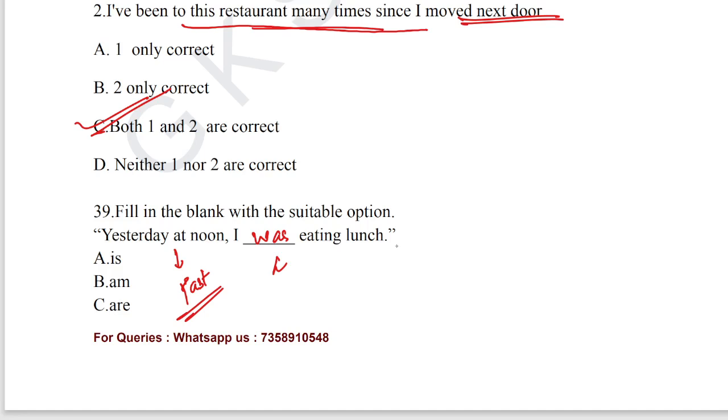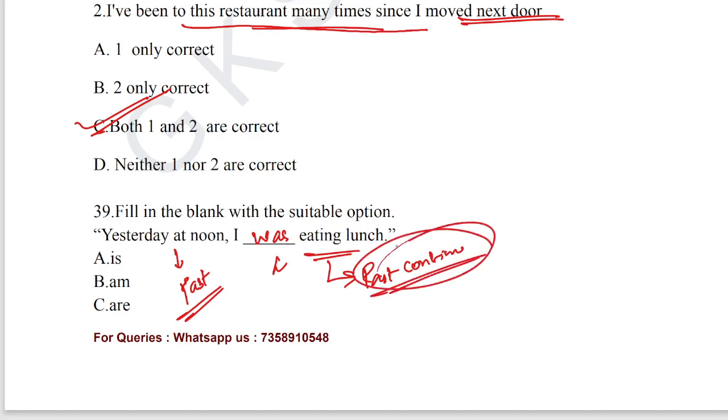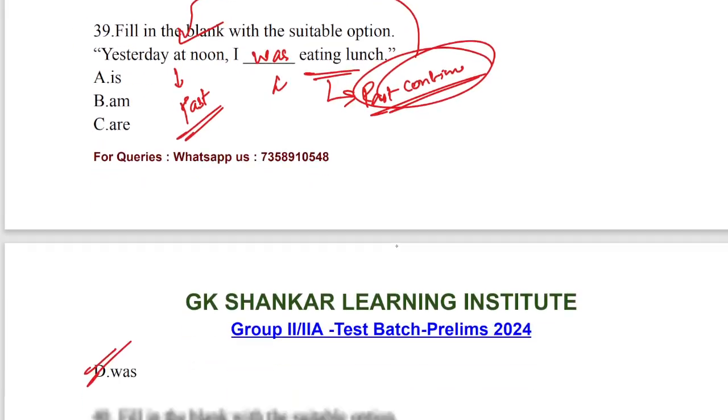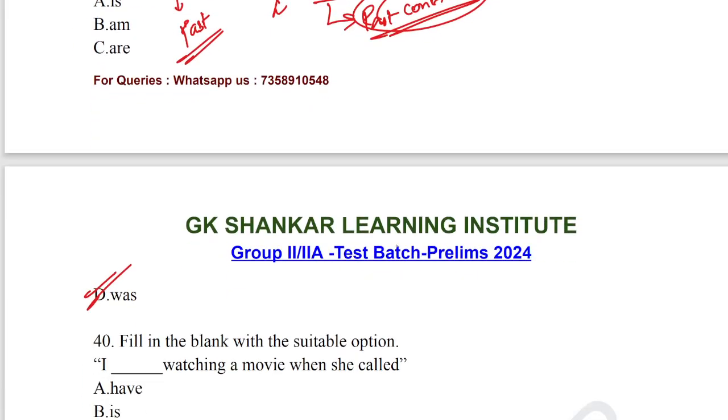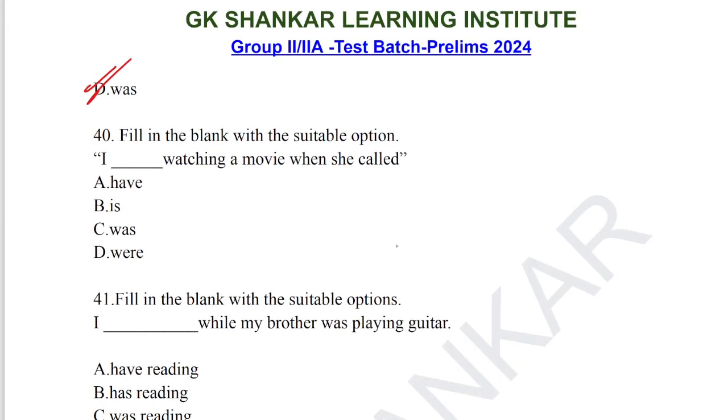I was eating. The tense is past continuous. Past continuous always shows past time. For question number 39, the answer is option D. Let's move on to question number 40. Fill in the blank with the suitable option.